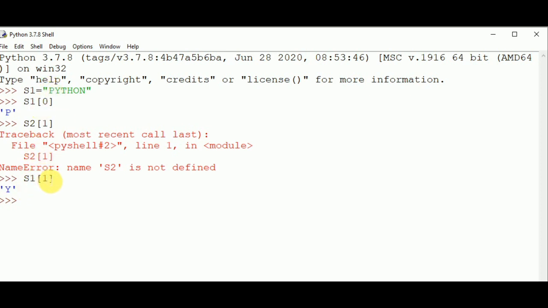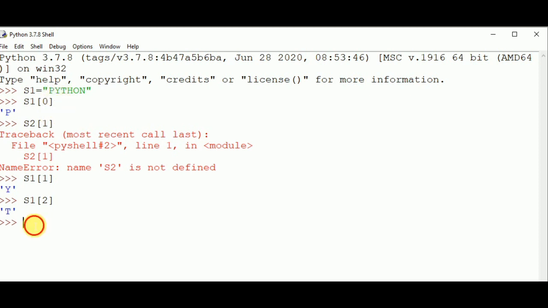Similarly the next index positions show t, and so on, all positive indexing from left to right.